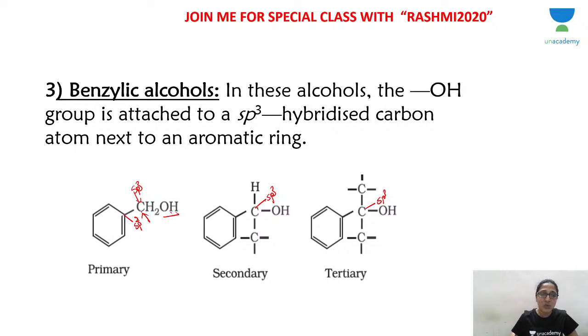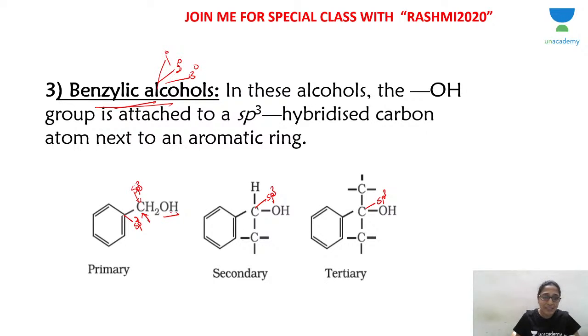OH is attached to an sp3 hybridized carbon atom which is attached to an aromatic ring. So this carbon is the benzyl carbon, C6H5CH2, benzyl group. This alcohol is called a benzylic alcohol. Again, benzylic alcohol has three types: primary, secondary, tertiary.